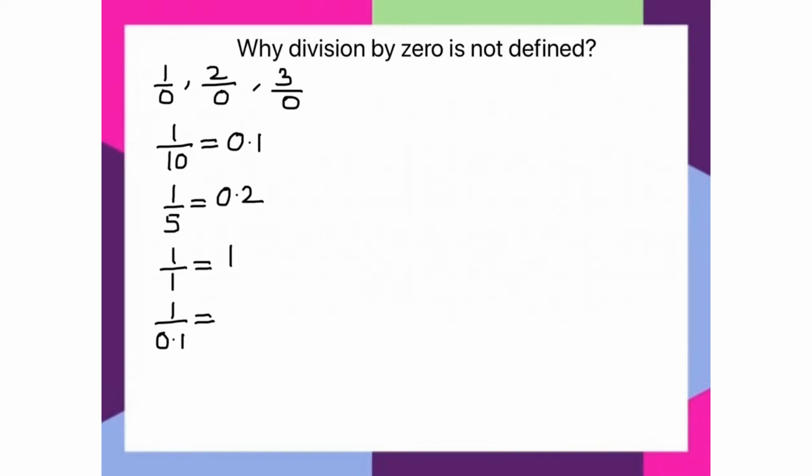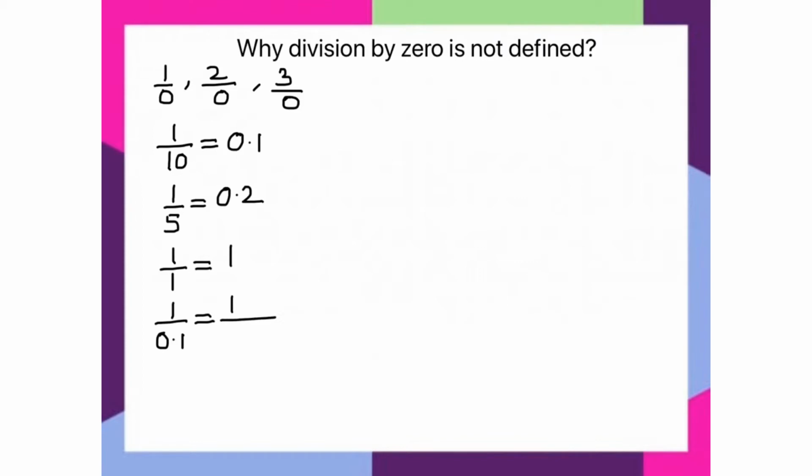This is equal to, since the denominator is a decimal number, to convert this into a whole number, we will multiply both numerator and denominator by 10.